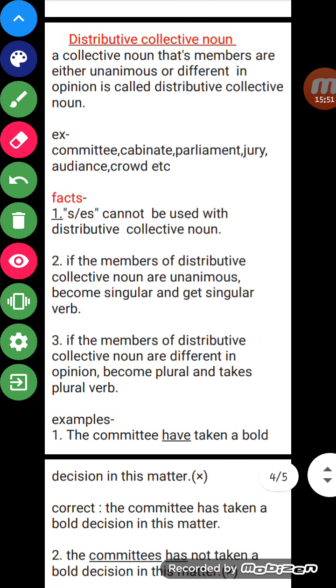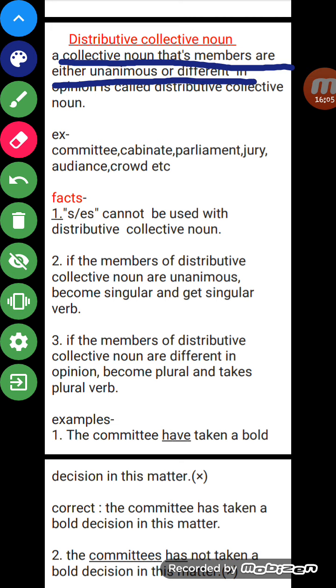Now we are going to discuss distributive collective noun, that is the third type of collective noun. What is distributive collective noun? A collective noun whose members are either unanimous or different in opinion is called a distributive noun. For example, if you have heard a word about court, there are many types of juries. Then in their decision, most of the people are unanimous, means most of the people are on one side, that there is some particular decision, so one will be in favor or one will be against.